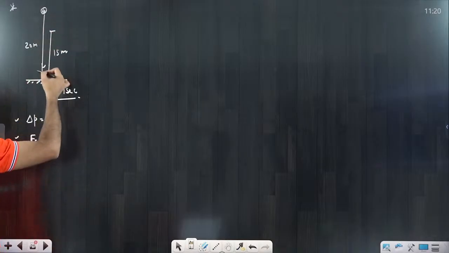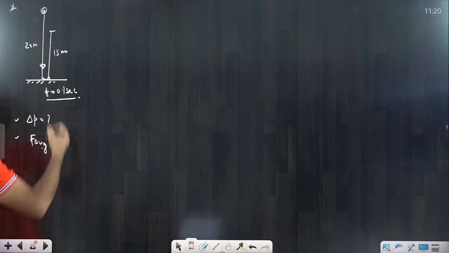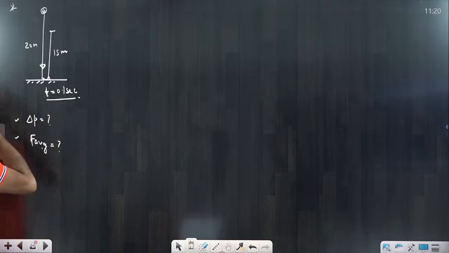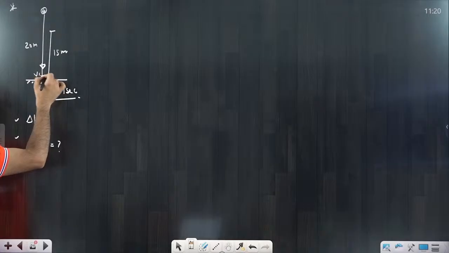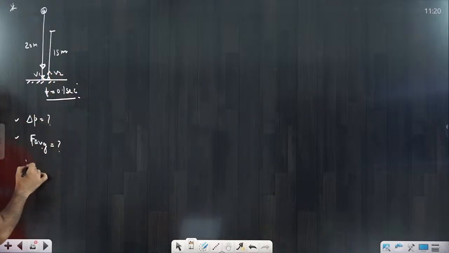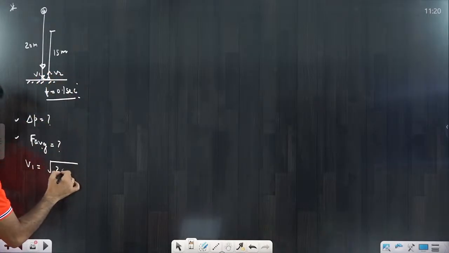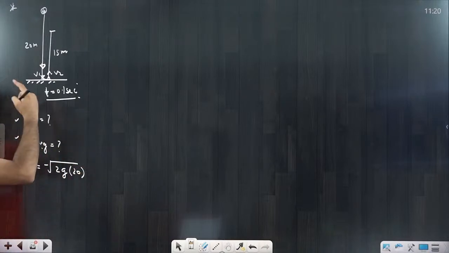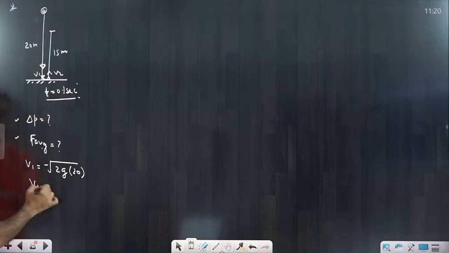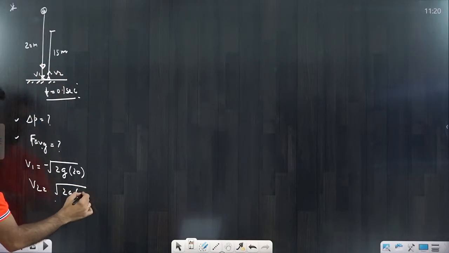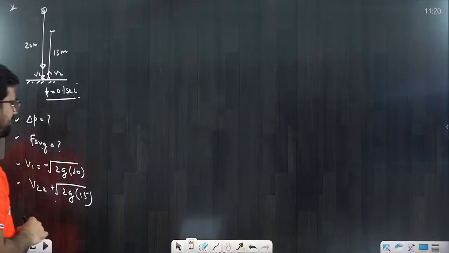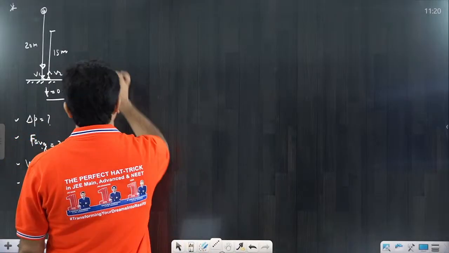So the ball is coming from 20 and reaching 15 meter, that we have to learn. So the very first thing, what is the initial velocity here? The first velocity is v1, and this velocity would be v2. So v1 would be under root of 2g into 20, definitely in the negative direction, coming downside. v2 is in the positive direction, and that would be under root of 2g into 15. So you know v1, you know v2. Now we have to write what?